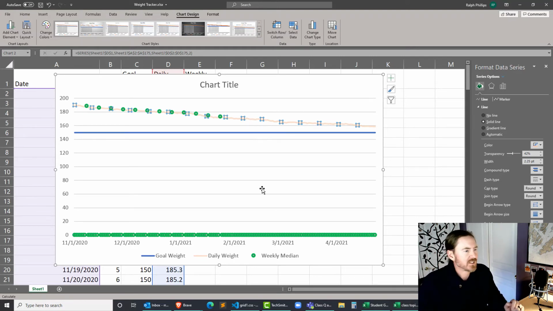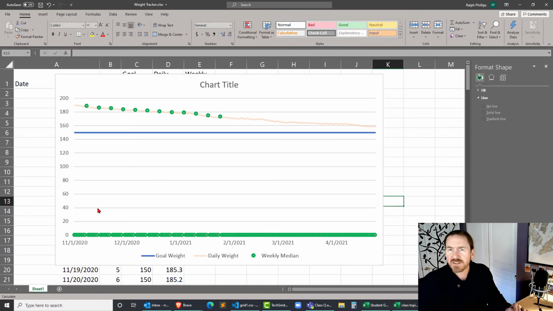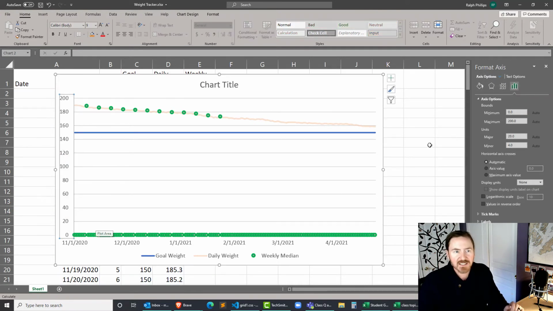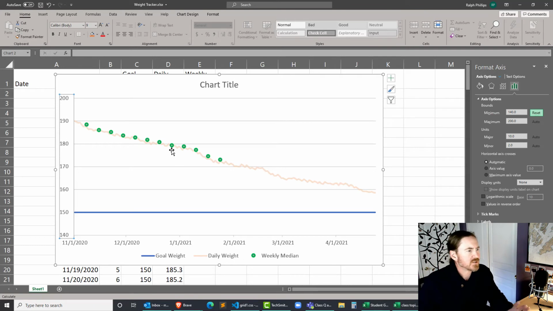Now, the other thing I want to fix up is I don't need to see all this space in here. So I just click away to deselect. I'm going to right click on any one of the weights over here on the far right, and I'm going to format the axis. And for the minimum, I don't want that to be 0. I'll change it to like 140. There we go. So now we can only see that key stuff. I think that's pretty good.